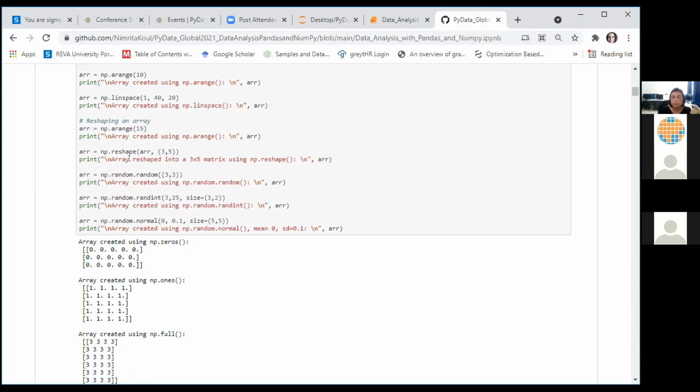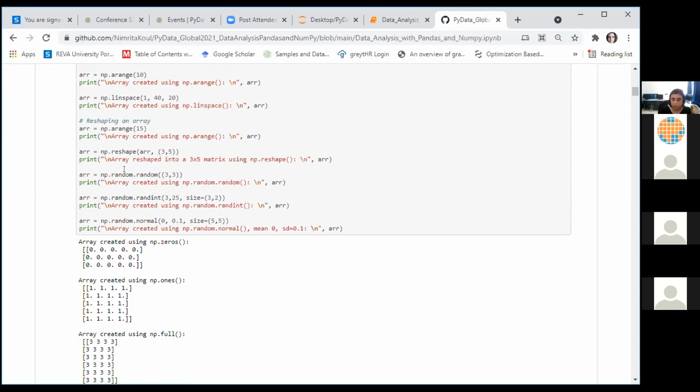We have the reshape function, which is a very important function when we are doing data analysis. The reshape function helps you to restructure the number of dimensions, the number of rows and columns in your array. It helps you to reshape your data in case your operations require your data to be in some different format. So we will look at the reshape function in depth a little later in this session.